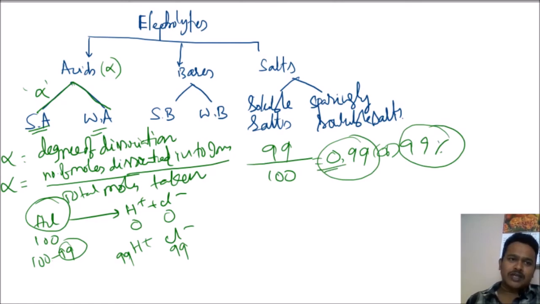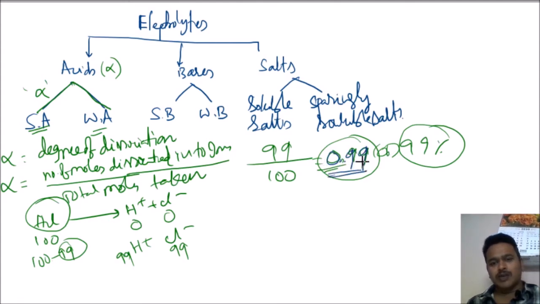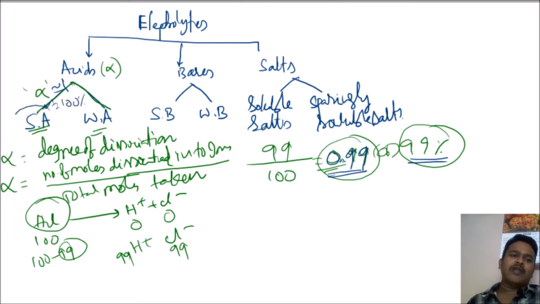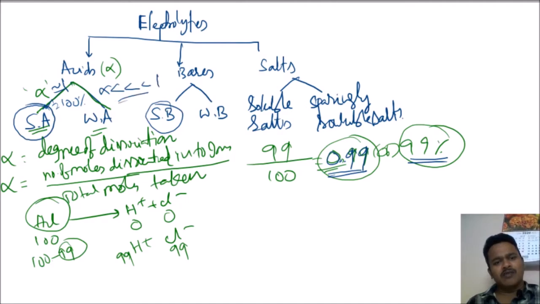Based on this alpha value, those having alpha almost 1, that is 0.99, or almost 100 percent, are called strong acids. Bases are the same. Weak acids have an alpha value much less than 1. For example, CH3COOH converts into CH3COO minus and H plus.